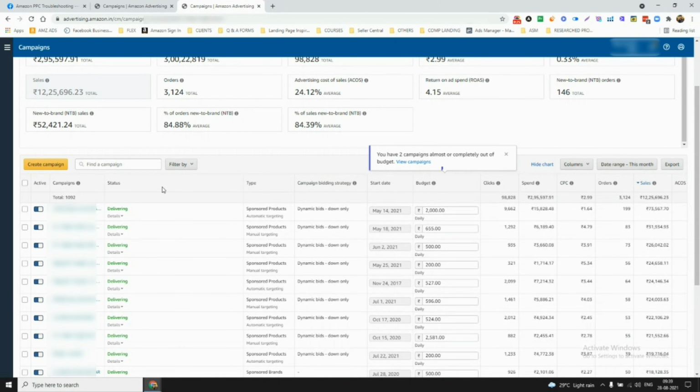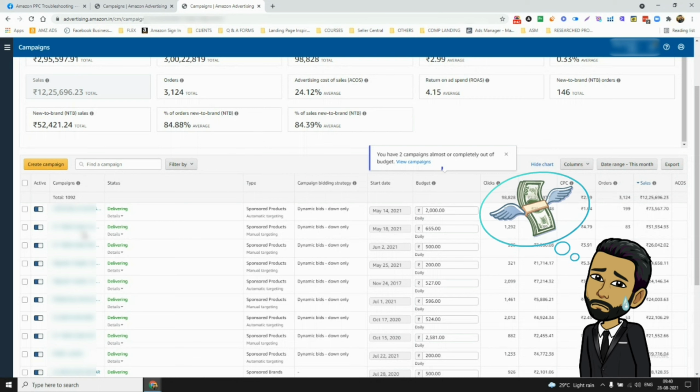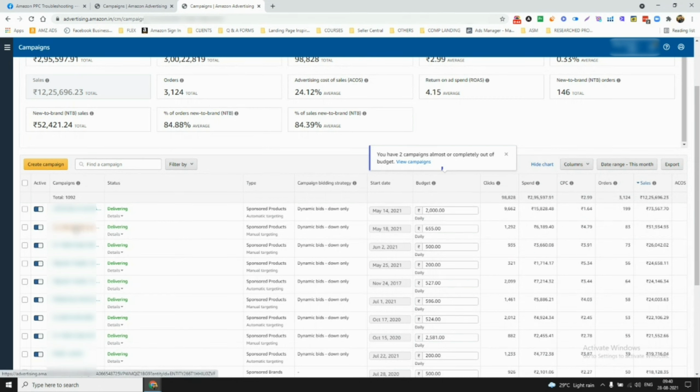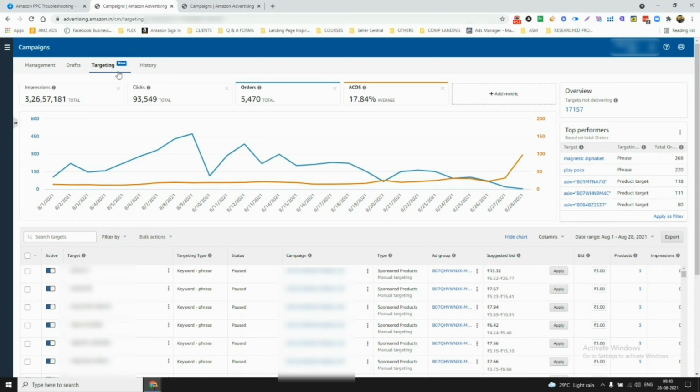So in each campaign there may be hundreds of keywords, right? And then there must be some keywords which are doing pretty good, and some keywords are just wasting your money. So in order to identify which keywords are actually wasting your money, instead of going into each campaign and checking which keyword is eating your money and which is not, you can do this with the new option that Amazon has rolled out, which is targeting.